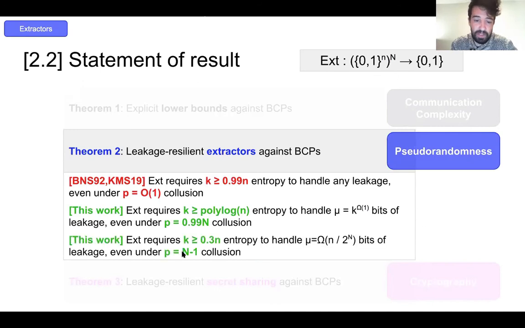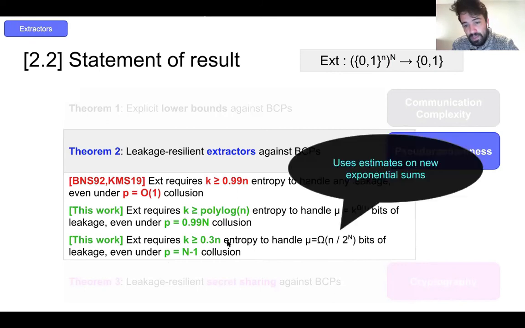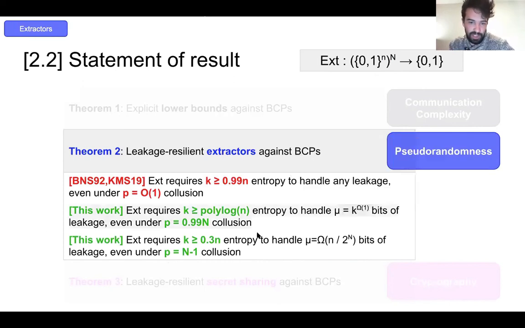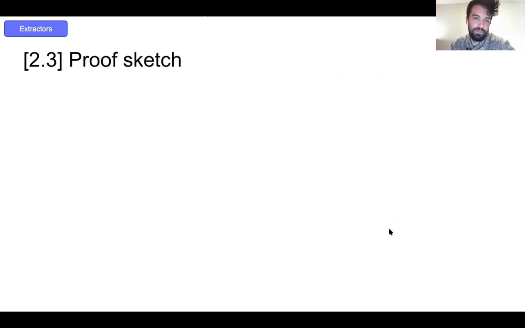And then in the extreme setting of number on forehead collusion, we construct an extractor that still outperforms this original extractor, and it can handle just 0.39 entropy. And this is constructed using new estimates on some new general exponential sums. So now we'll go over a very high level overview of this proof here.